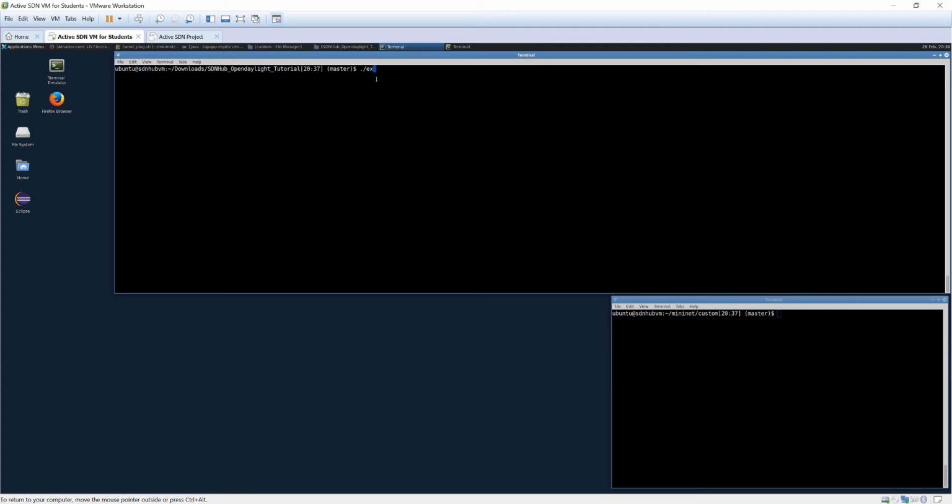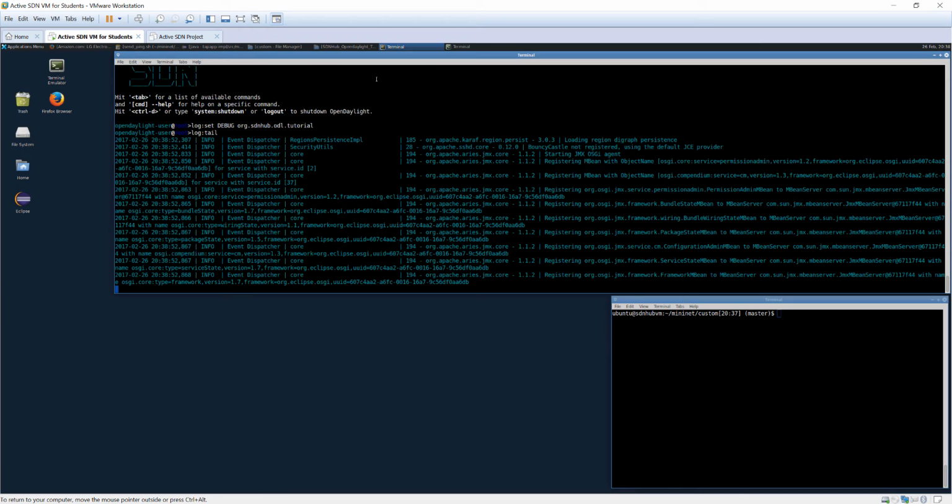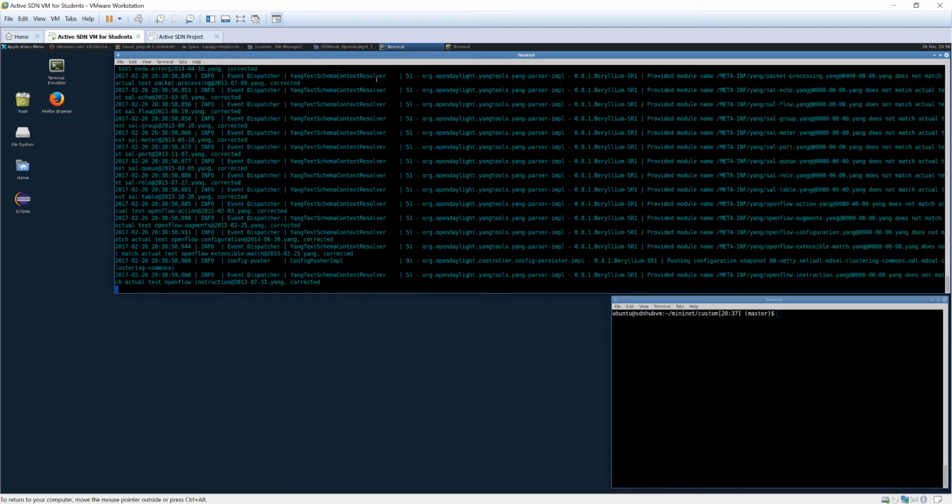First, I use a script to execute the Active SDN controller. It takes some time to initialize and load all the required dependencies. So we wait.